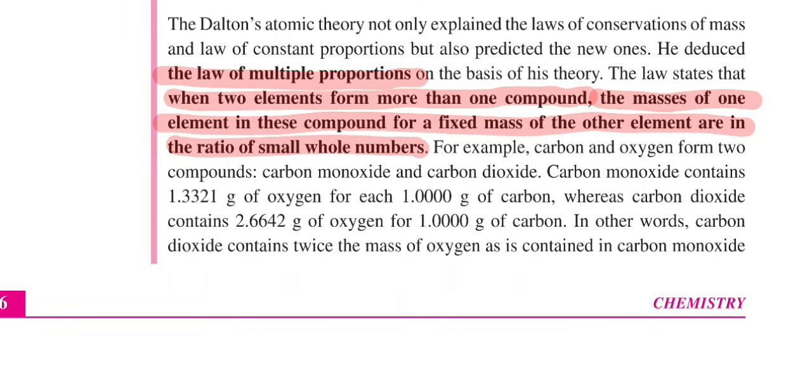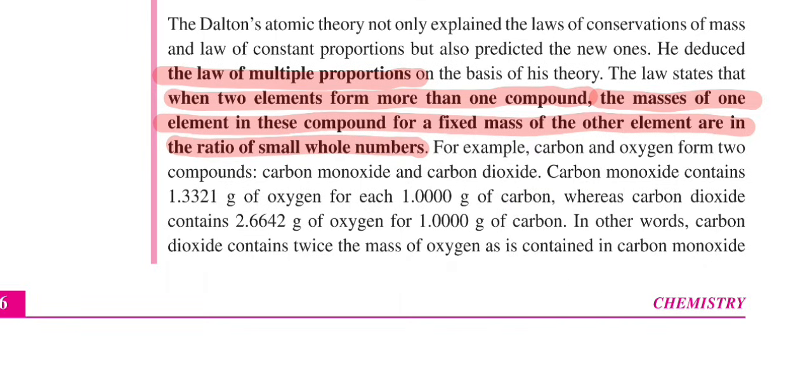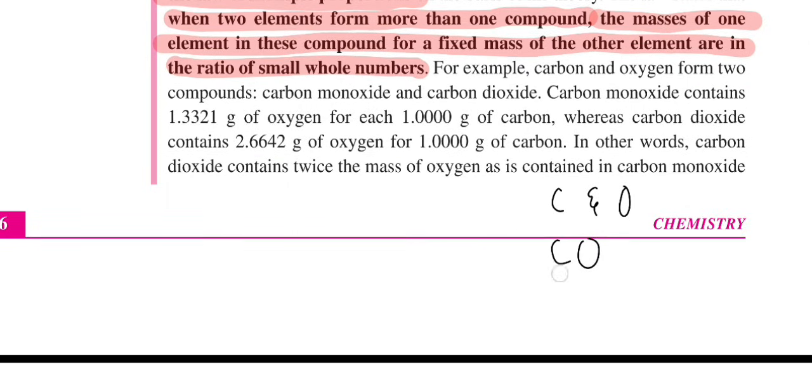Basically, in a chemical reaction, take the example of carbon and oxygen. With carbon and oxygen, I can make different compounds. For example, I can make CO, carbon monoxide, or I can make CO2, carbon dioxide. I can make many more such compounds, right? But the ratio within one compound is fixed.